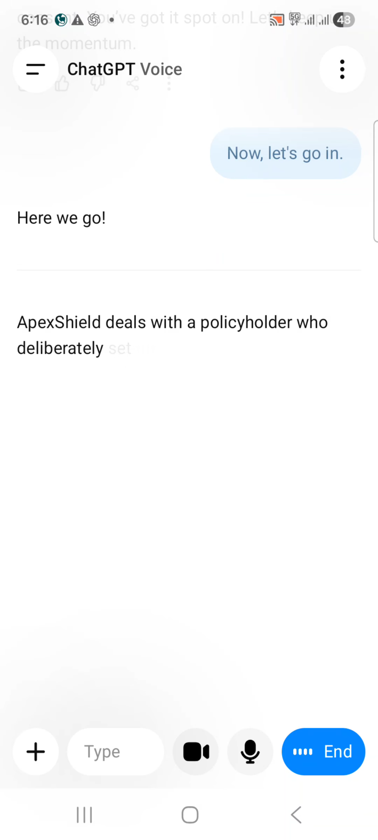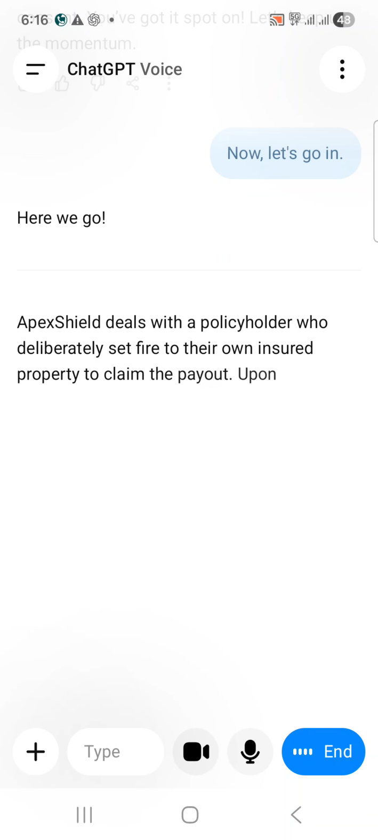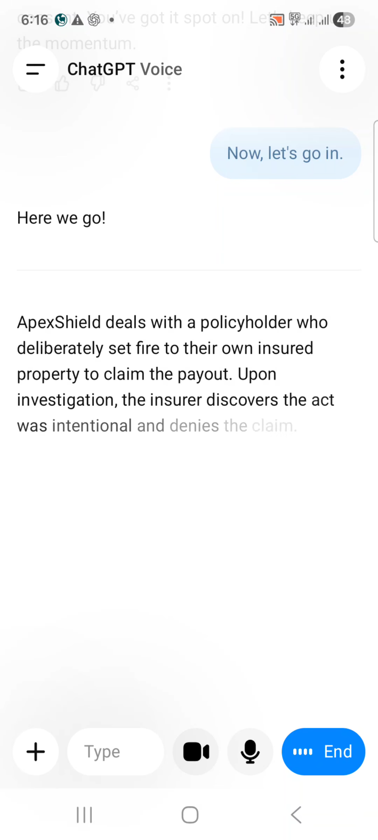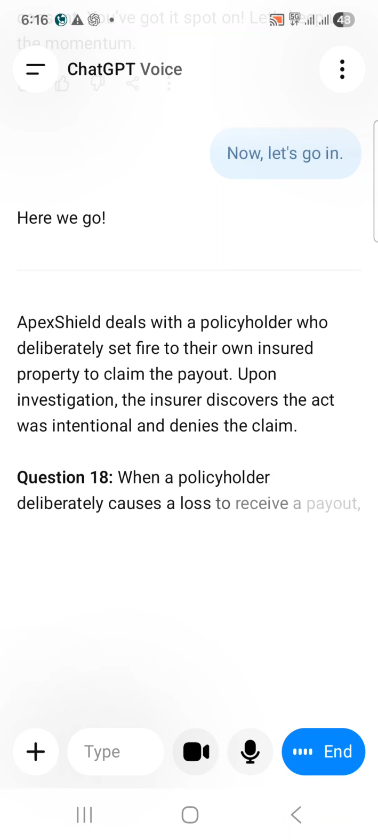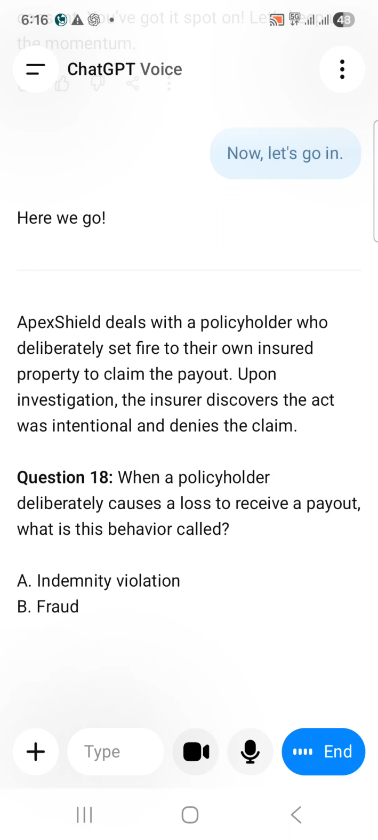Here we go. Apex Shield deals with a policyholder who deliberately set fire to their own insured property to claim the payout. Upon investigation, the insurer discovers the act was intentional and denies the claim. Question 18. When a policyholder deliberately causes a loss to receive a payout, what is this behavior called? A. Indemnity violation. B. Fraud. C. Moral hazard. D. Insurable interest. B, fraud.